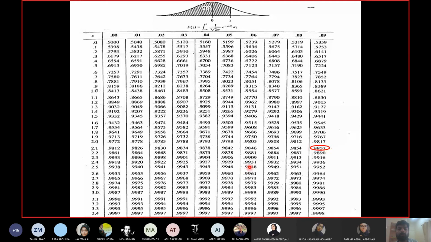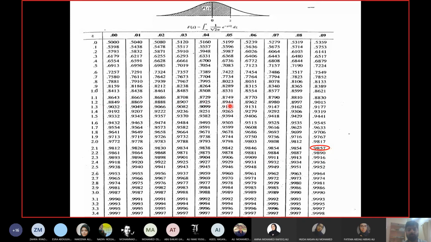The probability of any value which is greater than the values in this table will be 100%, meaning 1. The chance of any value more than the value in the table to happen is 1 or 100%. Why am I saying this? Because if you see, when the values are increasing, the probabilities or chances are also increasing.